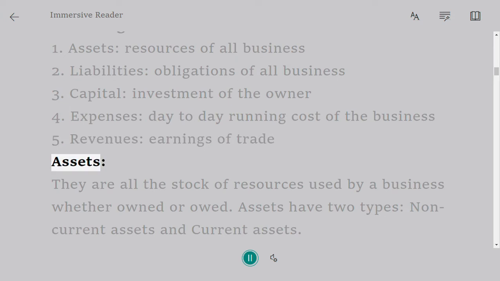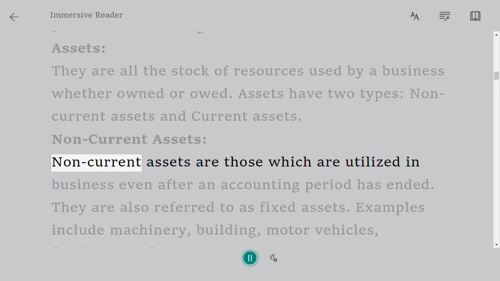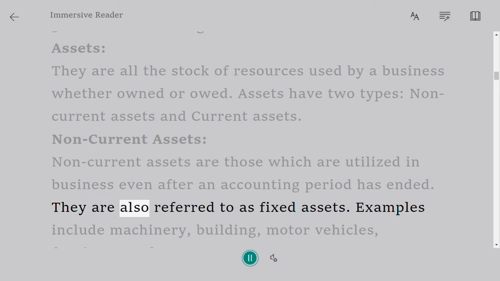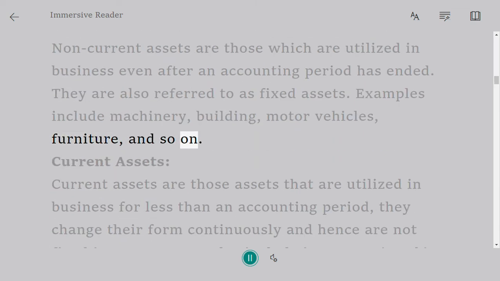Assets. They are all the stock of resources used by a business, whether owned or owed. Assets have 2 types, non-current assets and current assets. Non-current assets. Non-current assets are those which are utilized in business even after an accounting period has ended. They are also referred to as fixed assets. Examples include machinery, building, motor vehicles, furniture, and so on.